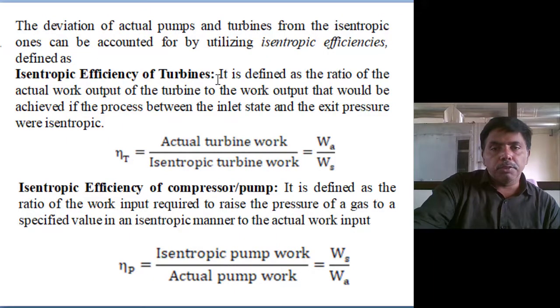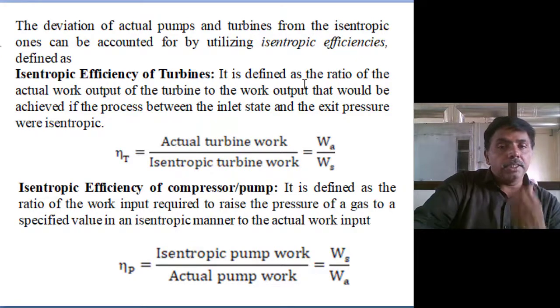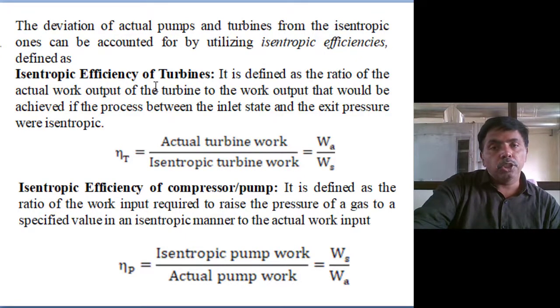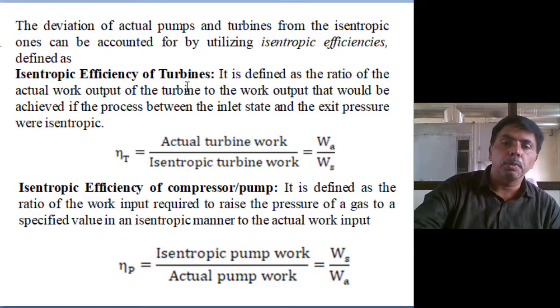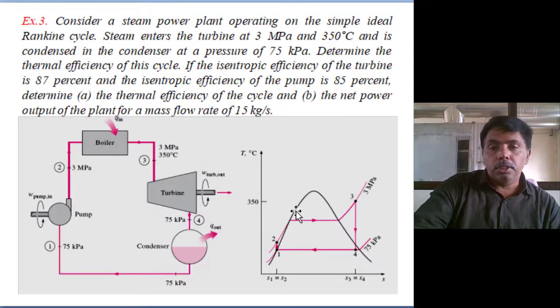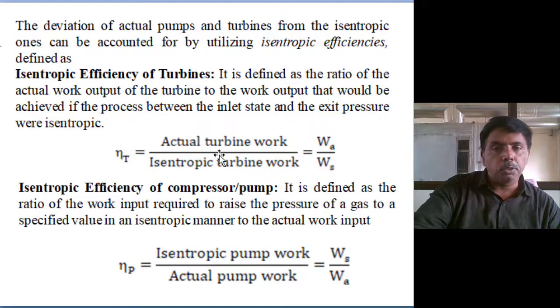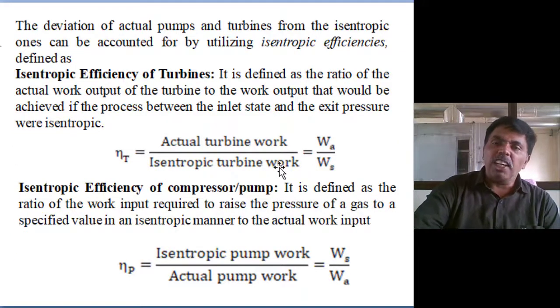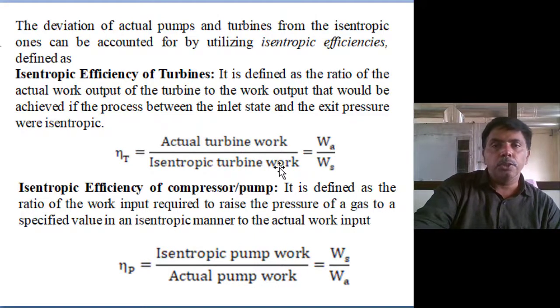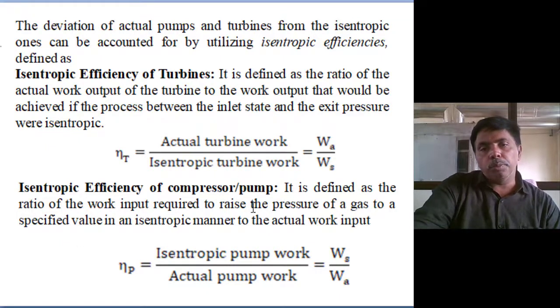So isentropic efficiency of turbine and isentropic efficiency of the pump. What does it mean? Isentropic efficiency of turbine means actual turbine output by isentropic turbine output. There you can see the actual turbine output is lower than the isentropic turbine output. So the ratio is actual turbine output by isentropic turbine output. For high pressure turbines, the efficiency is 90 to 95%. Generally 85 to 90.